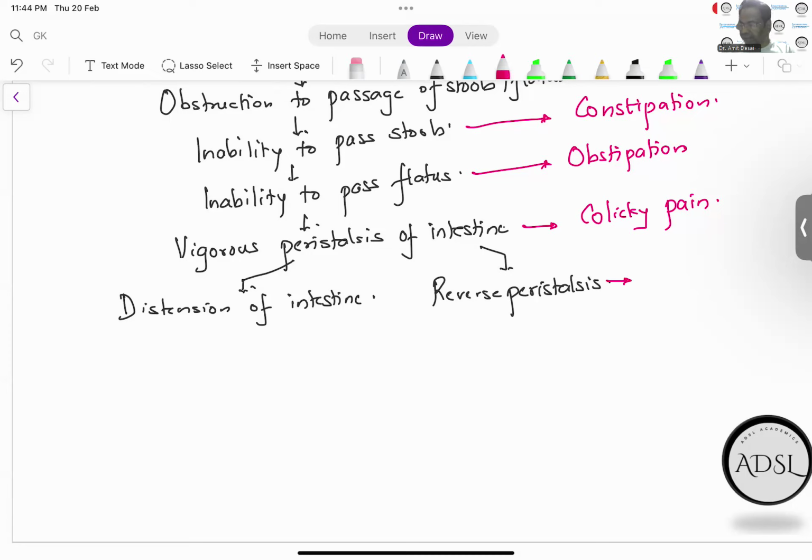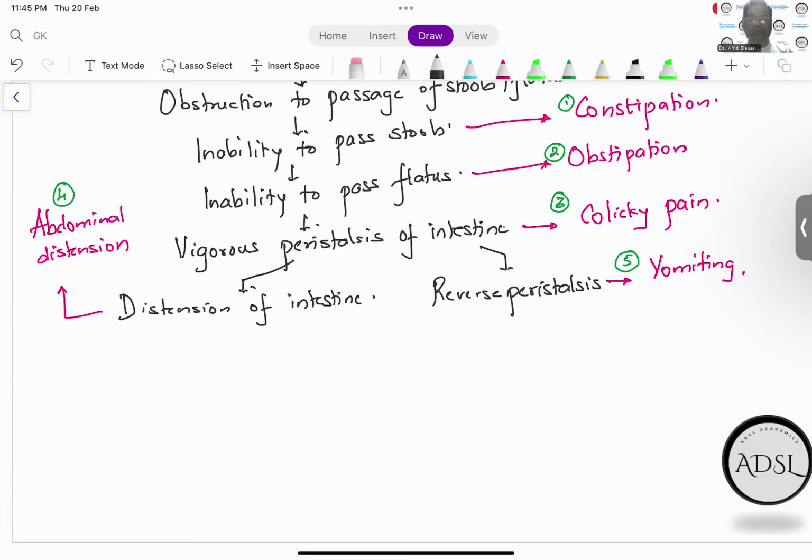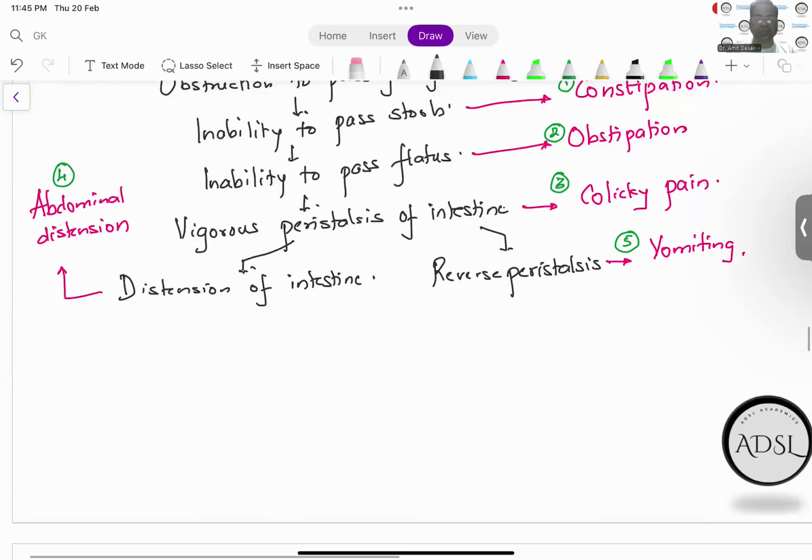As a result, this will manifest as vomiting, and this will manifest as abdominal distension. So the five things that you will get in any intestinal obstruction are inability to pass stools, that is constipation, inability to pass flatus, that is obstipation, colicky abdominal pain, distension of abdomen, and vomiting. It might vary according to where the obstruction is, but these are usually the five things you will get in a case of intestinal obstruction.